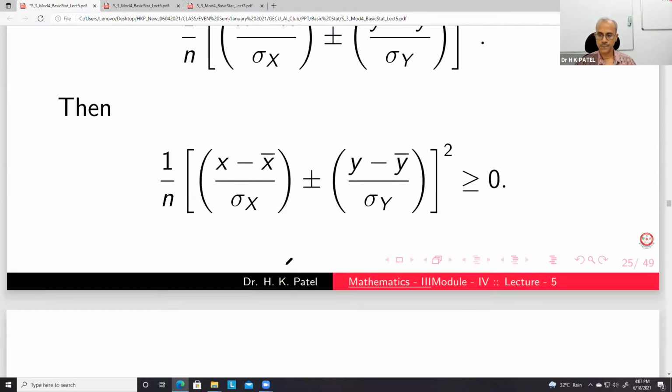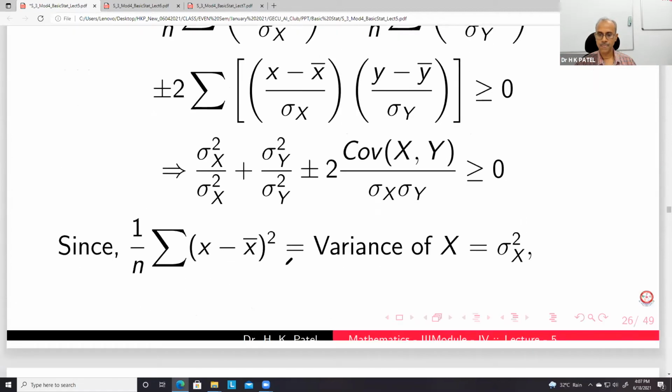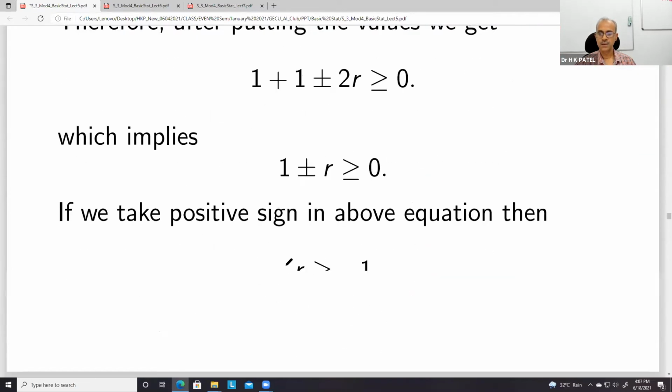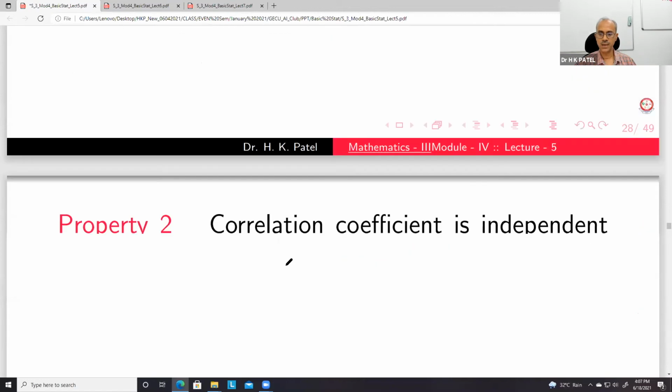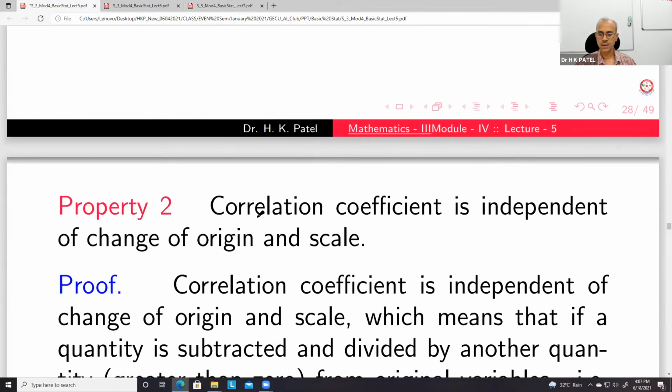Then the second property is change of scale and origin. The correlation coefficient is independent of change of origin and scale.